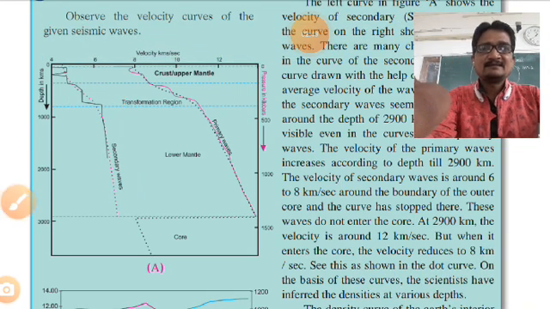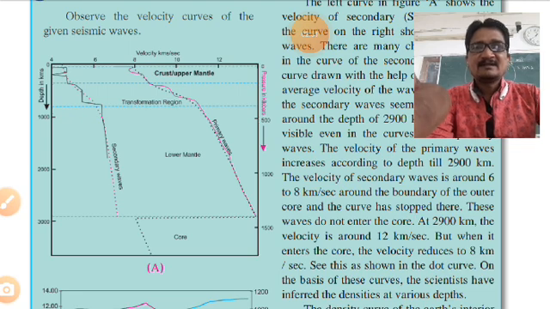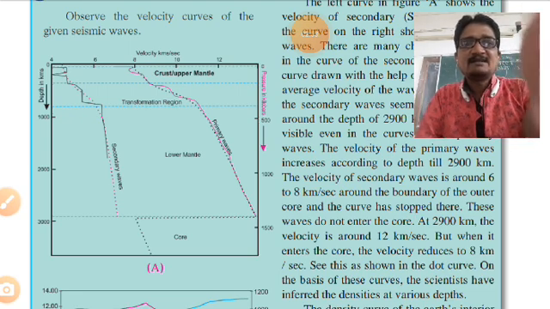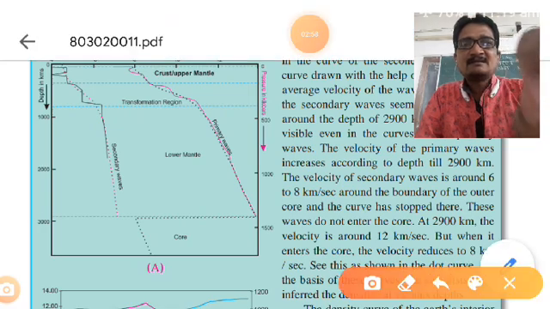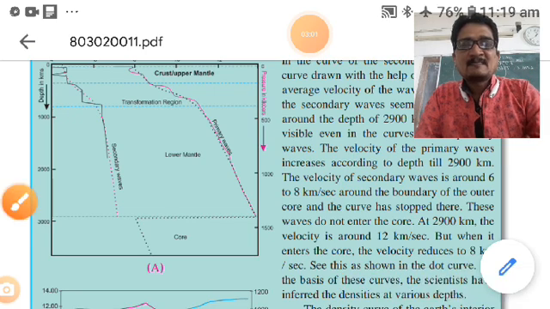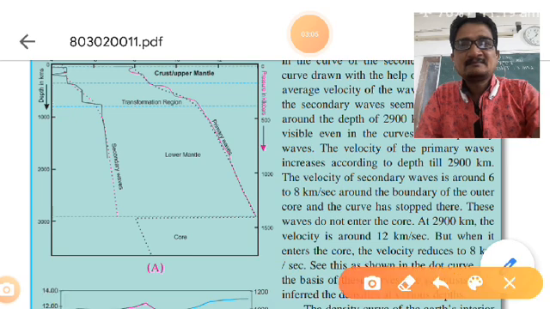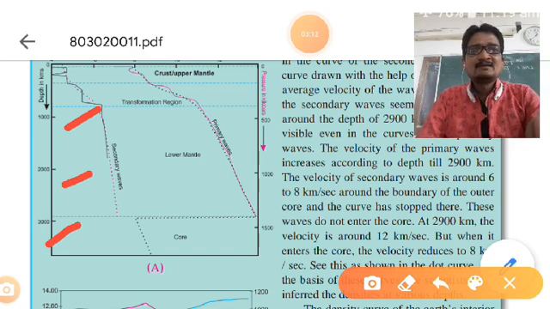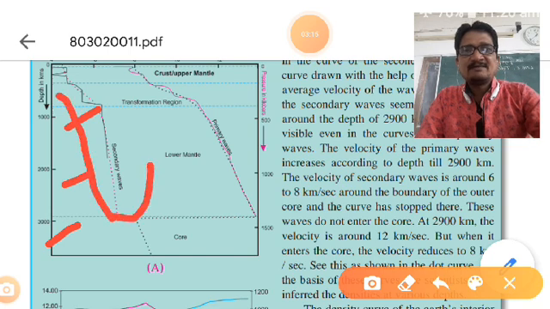It has shown the velocity, depth in kilometers, 1000, then 2000, 3000 it has given. See, 1000, 2000, 3000, that is the depth of secondary wave, this one.